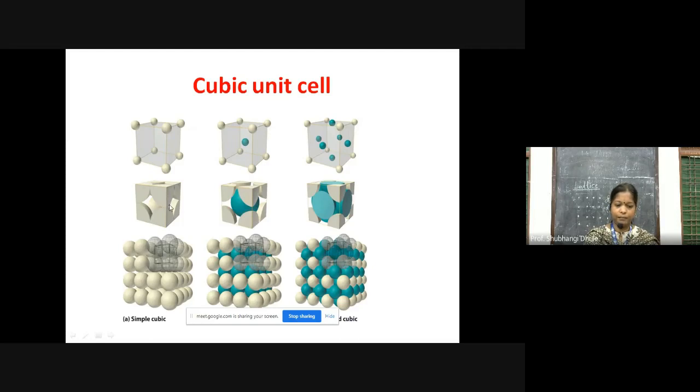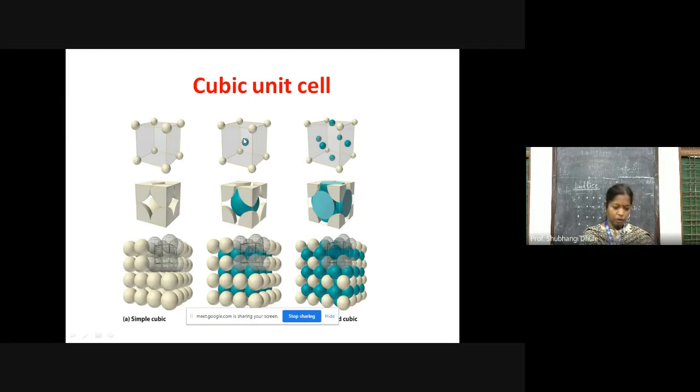In the space lattice, it is shown like this, how the atoms are arranged in the perfect geometry of a cube-like structure, sharing their edges, faces, and corners. As I told you, each cell is sharing the edges, faces, and corners. So this is all about the primitive cubic unit cell.